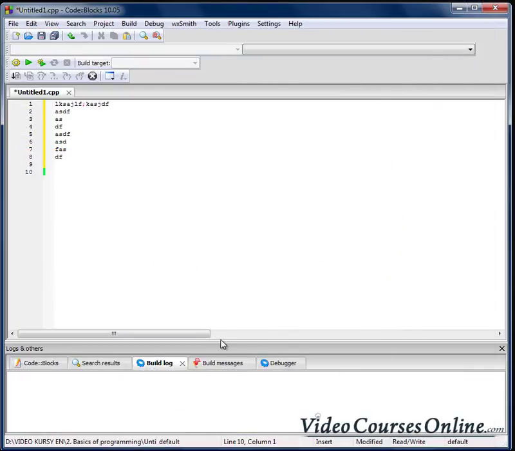Okay, but how to use the library? If we want to use the library, we have to write hash and the word include, which means we are adding a library. Then add angle brackets, less than, greater than signs.